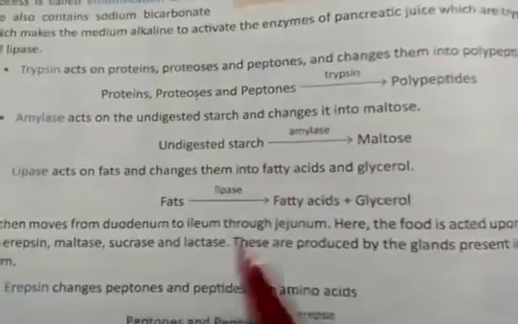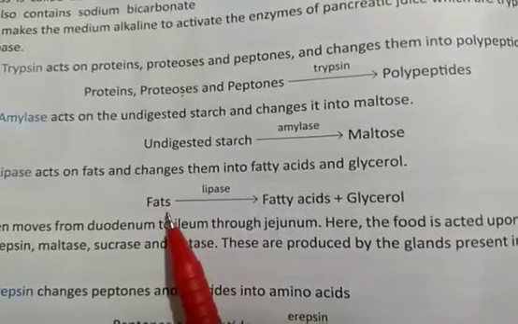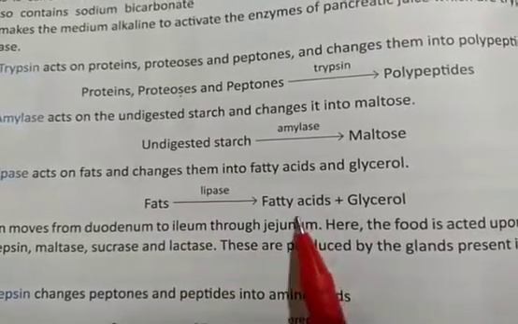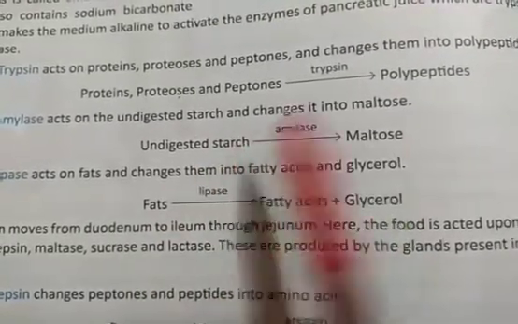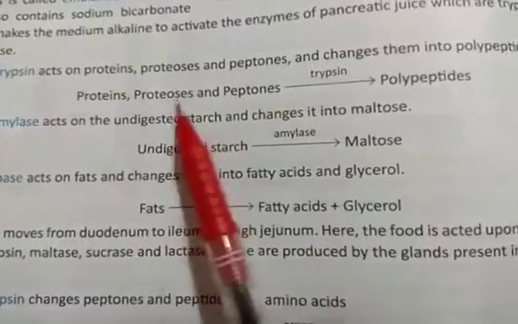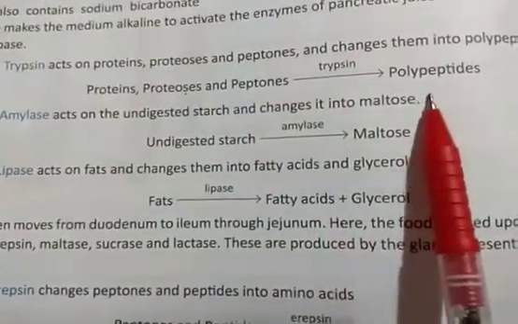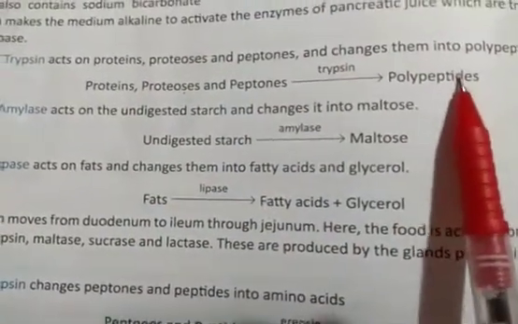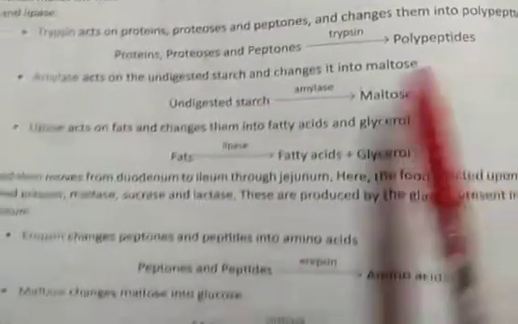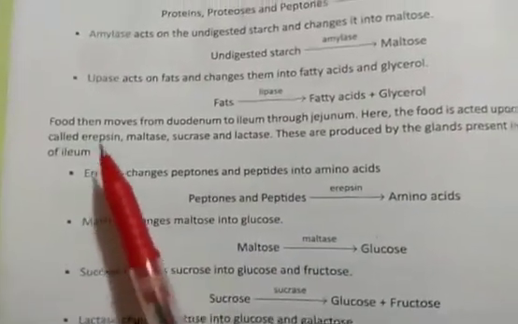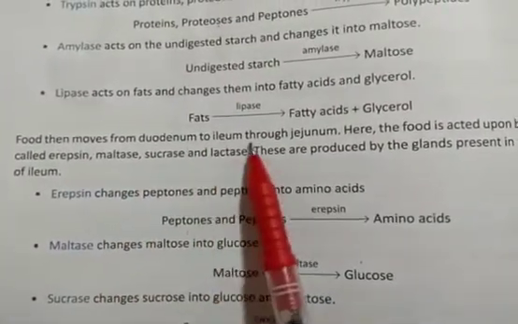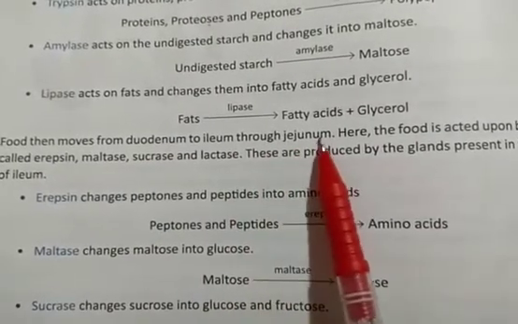Do remember that fats are ultimately broken down into fatty acids and glycerol. Starch is broken down into maltose. All these components are broken down into polypeptides, and I told you that polypeptides can be further broken down. So we will see. Then, students, this food moves from the duodenum to the ileum through the jejunum.